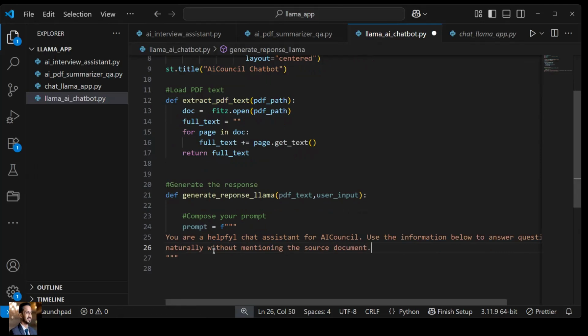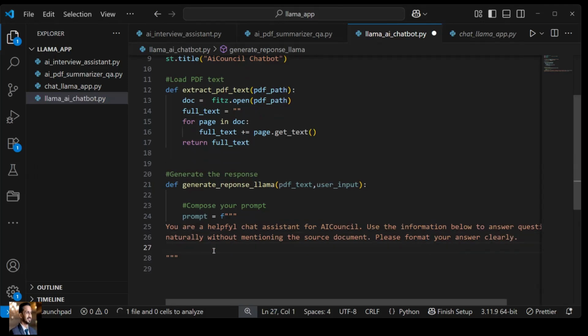And then we'll say, please format your answer clearly. And if it can respond in bullet form, it would be good. So use bullet points or numbered lists where needed. All right, that's it.